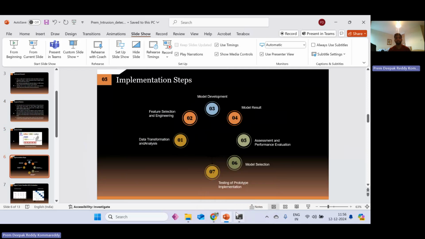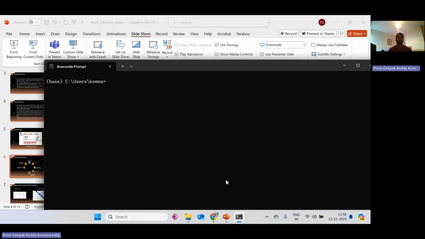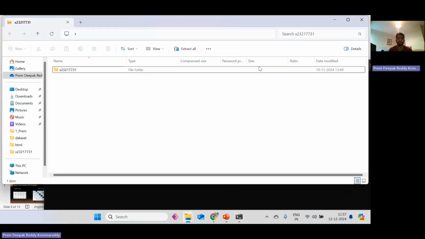As we move to the coding part, we are using the Anaconda prompt. The first step is conda activate my project, and later we copy the path, and this is the file.